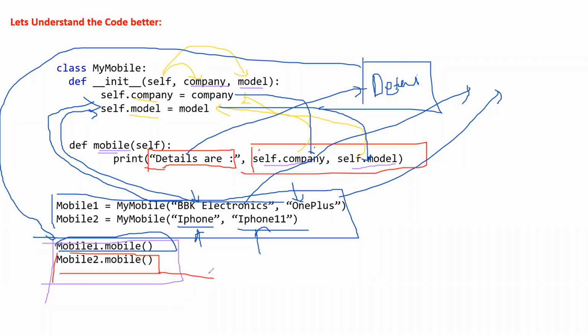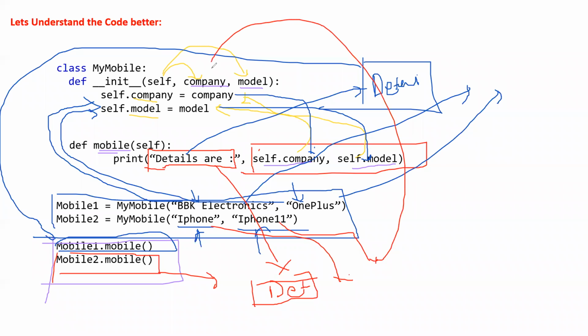It will pass first this, details one, and then it will pass this parameter here and this parameter here using these. Sorry, this needs to be there. You got it? You understood this?